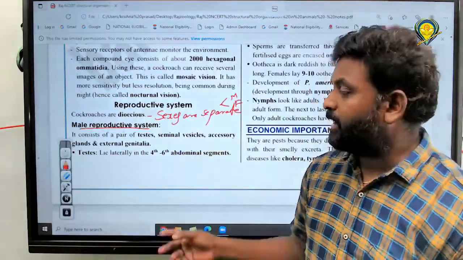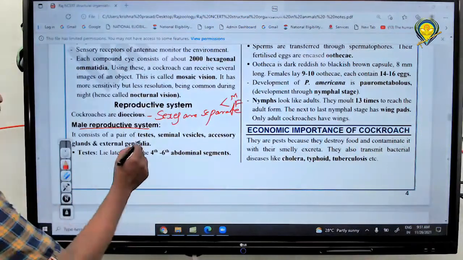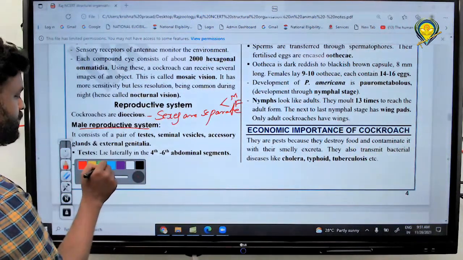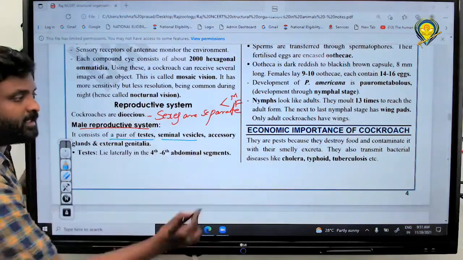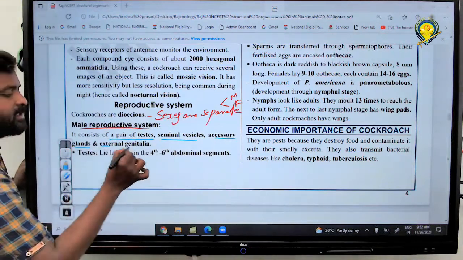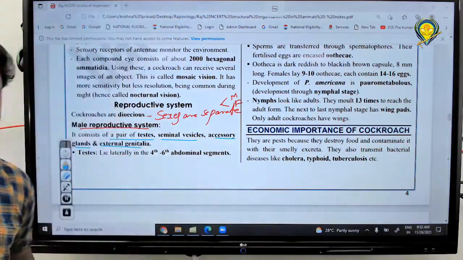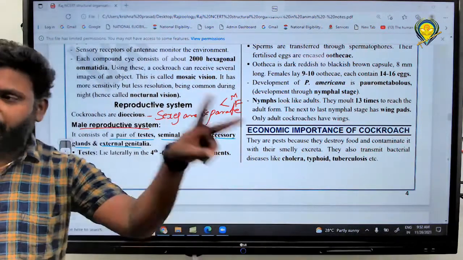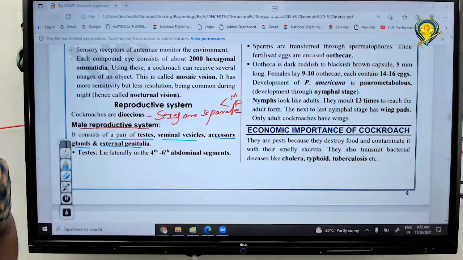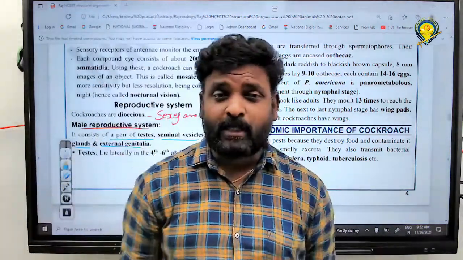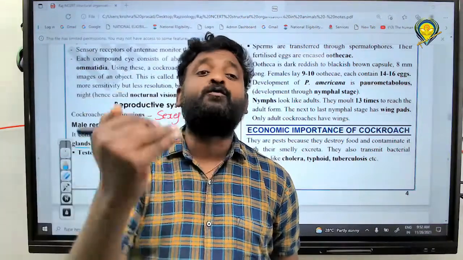Got it? Right. Next, let us discuss the male reproductive system first. What are the major parts here? It consists of a pair of testes, seminal vesicles, accessory glands and external genitalia. These are the major parts. Tell me, all of you, what are the major parts of the male reproductive system? A pair of testes, seminal vesicles, accessory glands and external genitalia, which help in the transfer or release of sperm into the female genital chamber.